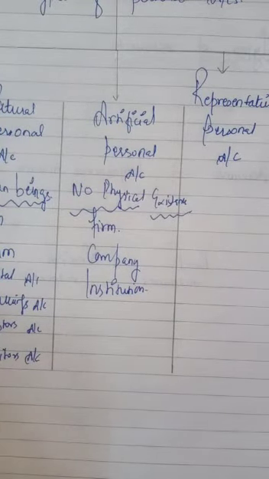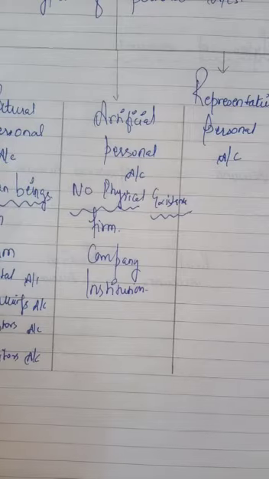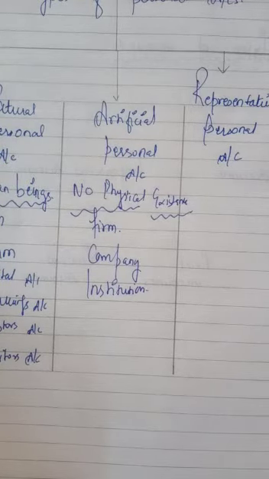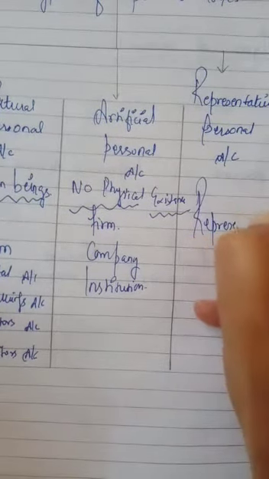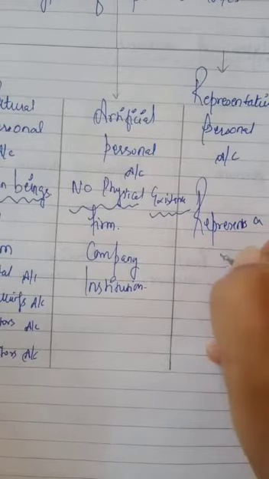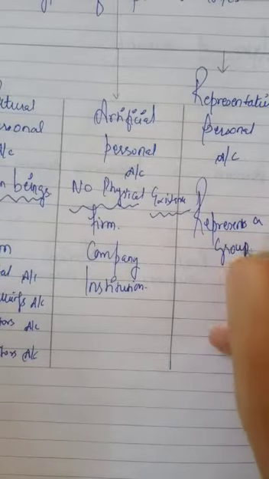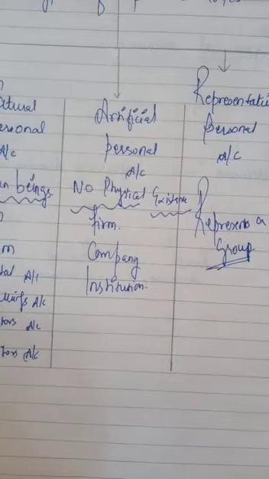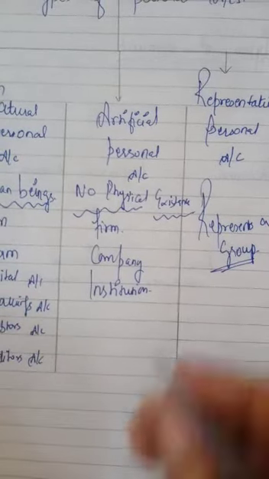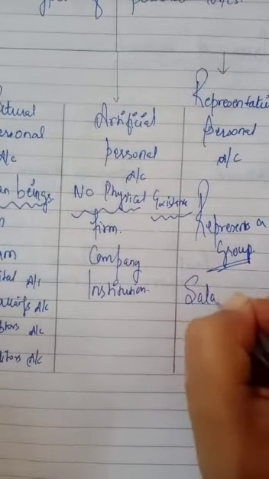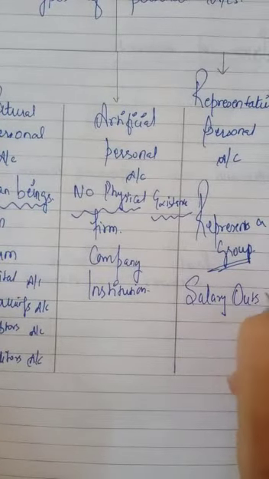Third one is representative personal account. When an account represents a particular person or a group, it is a representative personal account. For example, salary outstanding.